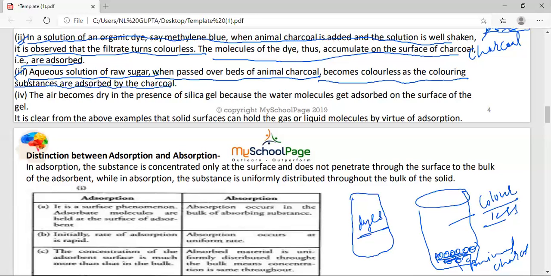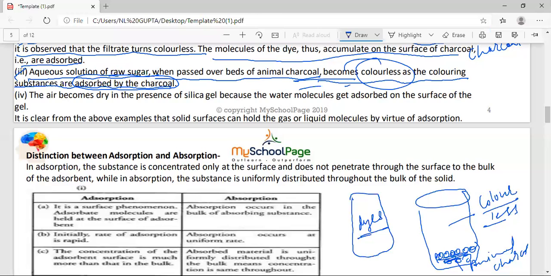An aqueous solution of raw sugar when passed over the animal charcoal bed becomes colorless. Raw sugar is always a black color, student. When you pass it through the animal charcoal bed, it becomes colorless. Why colorless? Because of the adsorption.